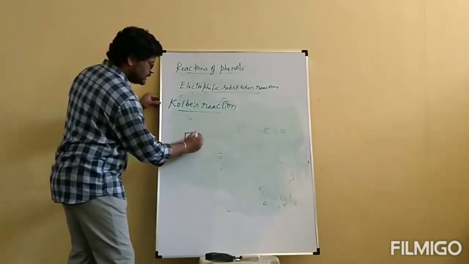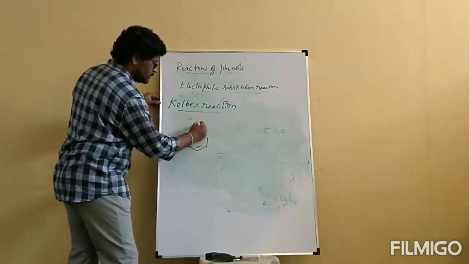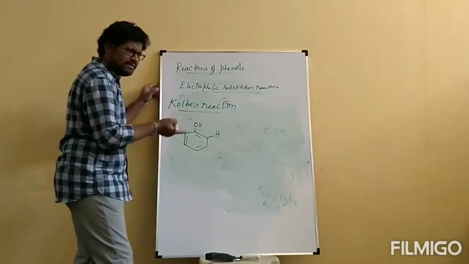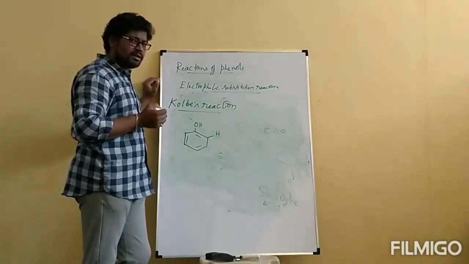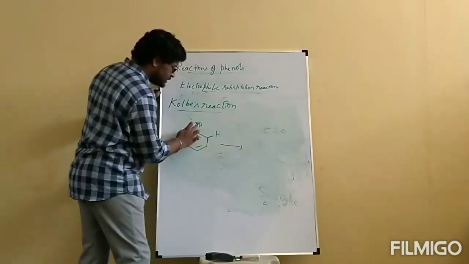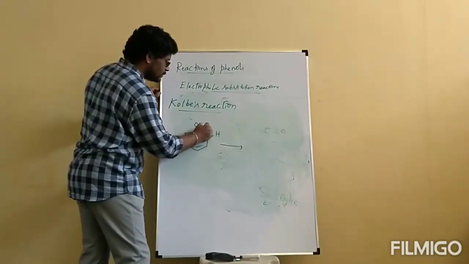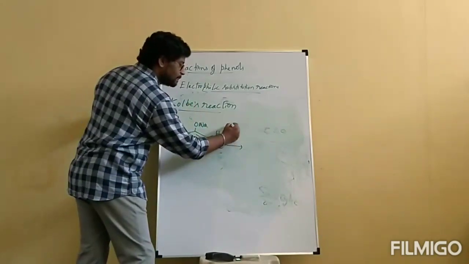See, all of you, this is phenol. In the ortho position, H will be there. Every position has H, but actually the ortho hydrogen is going to be involved. This is sodium phenoxide. Now this is going to react with carbon dioxide.